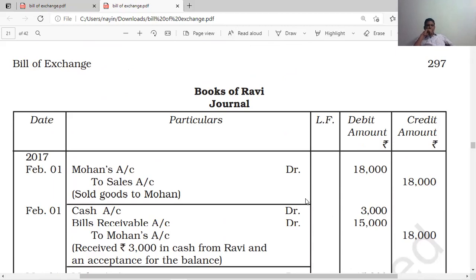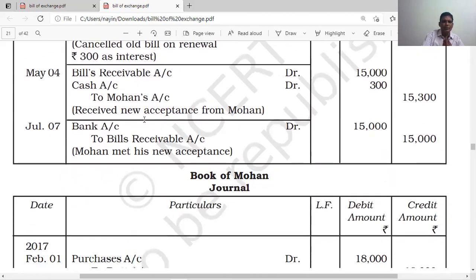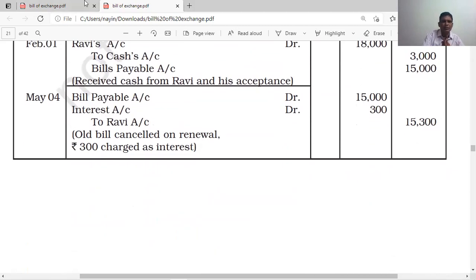That's why in the drawer's books interest is credited. In the drawee's books, interest is debited because it is expenditure to him. It is calculated as 15,000 into 12 by 100, 12%, but only for 2 months, into 2 by 12, and you get 300.